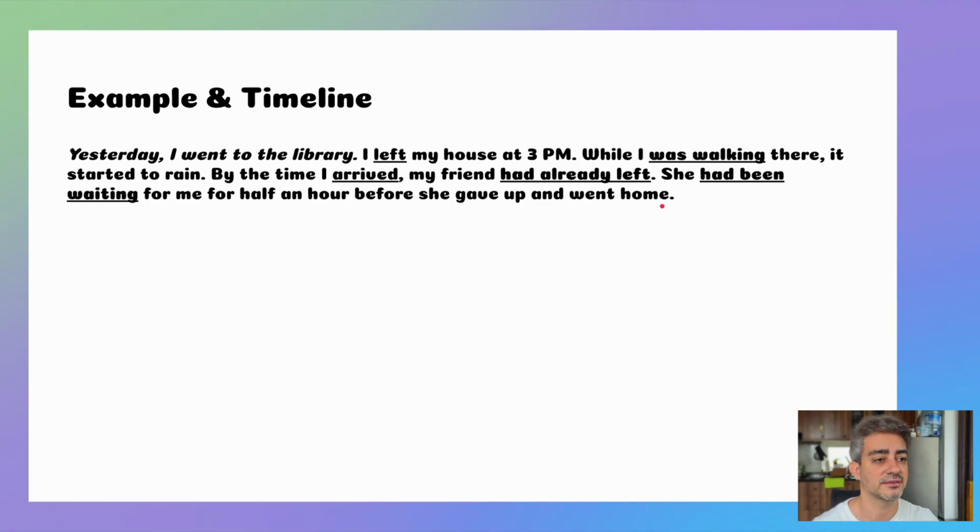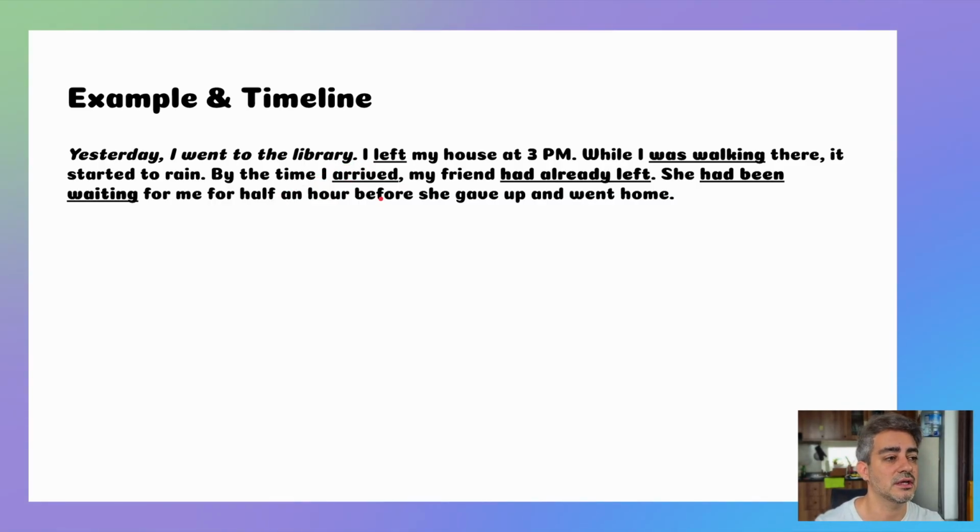Okay, if we look at this here, you'll see that there are some verbs that have been underlined. Those are the 4 verb types, although there are 2 past simples. Left and arrived are past simple verbs. Was walking is past continuous. Had already left is past perfect. And had been waiting is past perfect continuous. There are some other verbs here like gave up and went home, but I didn't mark all of them. Just an example of each, and there's a reason I marked 2 past simples, okay?